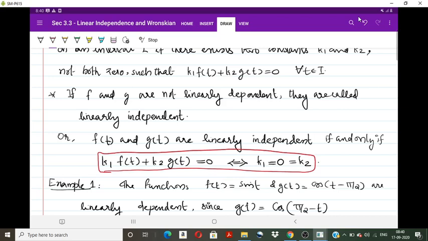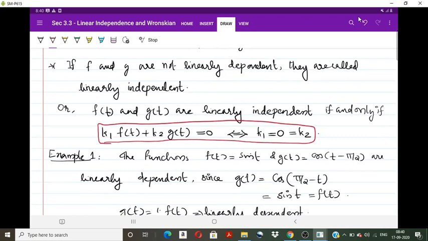So I'm taking g of t first. It is given as cos of t minus pi by 2. We know that cos of minus x is cos x, so we can write it as cos of pi by 2 minus t. Then pi by 2 minus t lies in the first quadrant, and in the first quadrant cos of pi by 2 minus theta is sin theta.